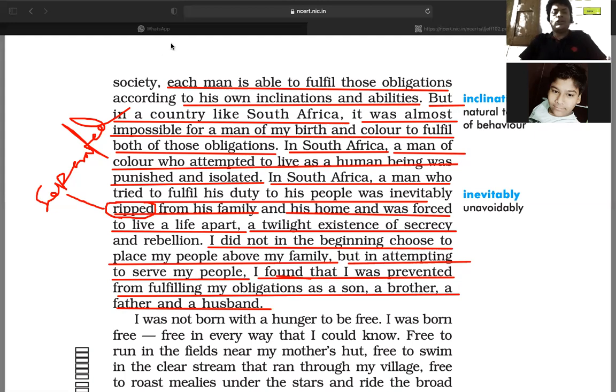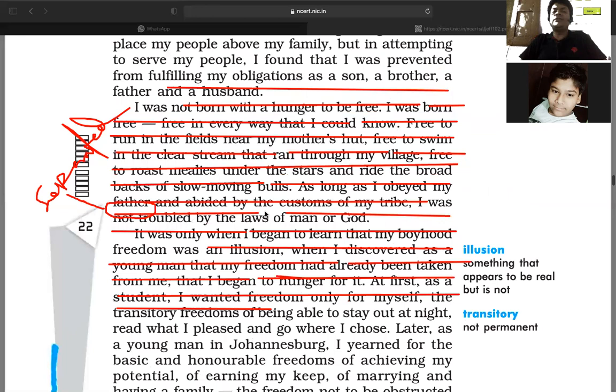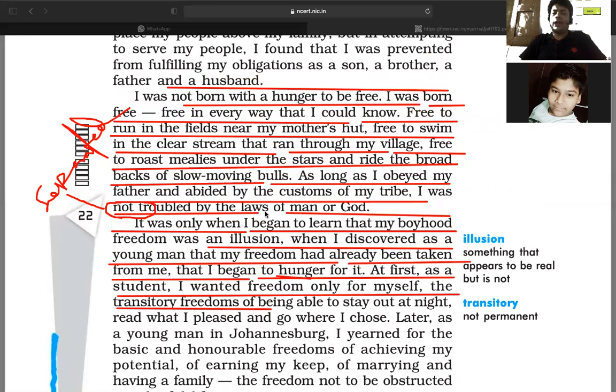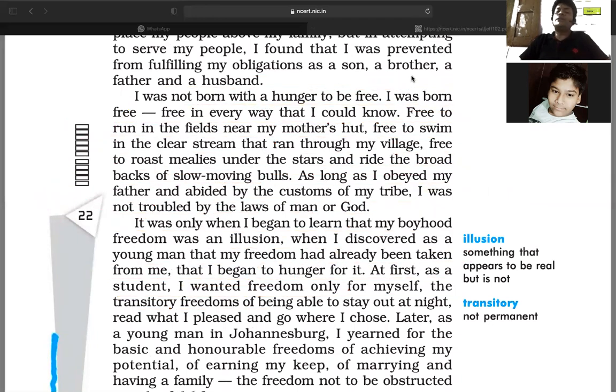So he also pointed out, I was not born with a hunger to be free. I was born free. So look into this particular line. What does the author try to point out? I was not born with a hunger to be free. Like when you are a kid, you do not know anything about freedom, liberty, or terms like veteran, neophyte, all such kind of terms.